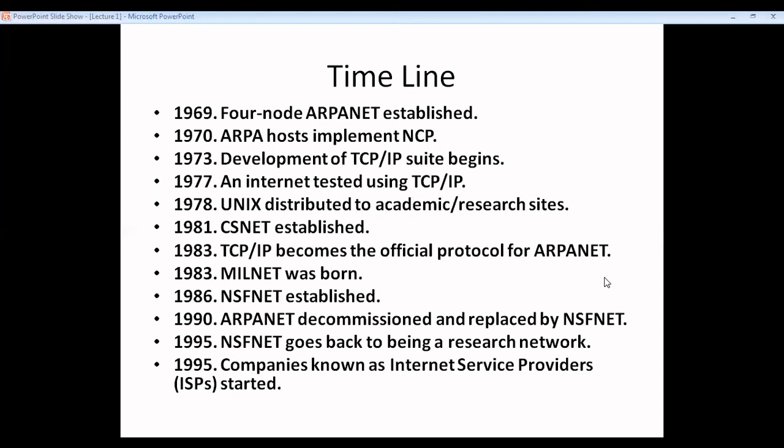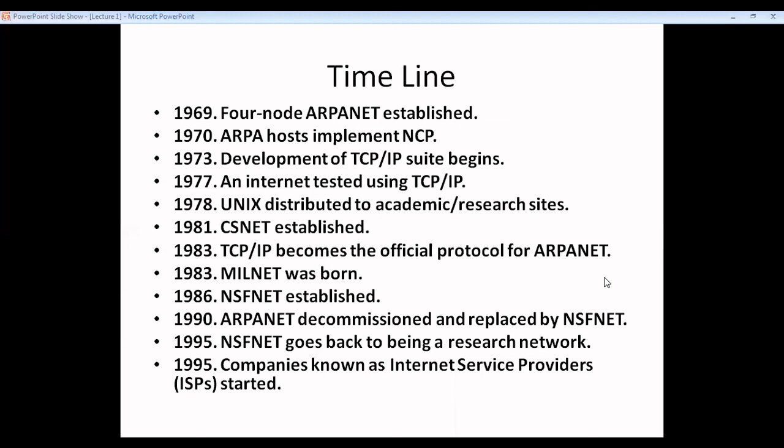So from 69, the 4-node network started, and in 70 ARPA hosts implemented NCP. After 73, the TCP/IP suite began being developed. In 77 and 78, TCP/IP was adopted, and so on, as we have seen.